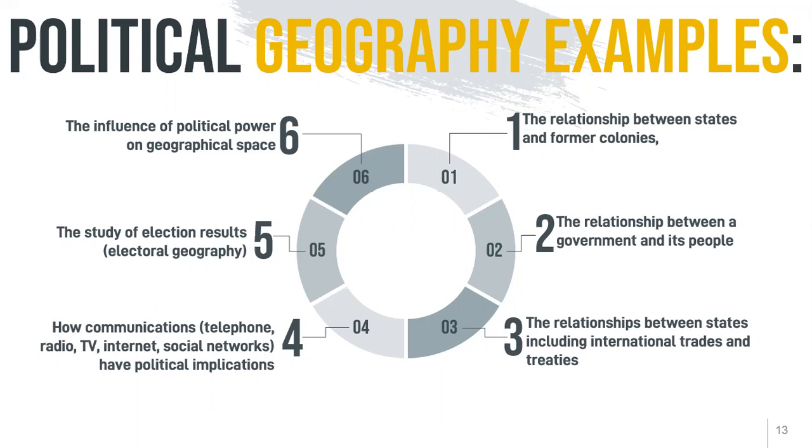Then we can see how TV, social media and mass media have a very strong influence and impact on political parties. That is also known as political geography. Number five is the study of election results. Number six is the influence of political power on geographical space. All of that is known as political geography.